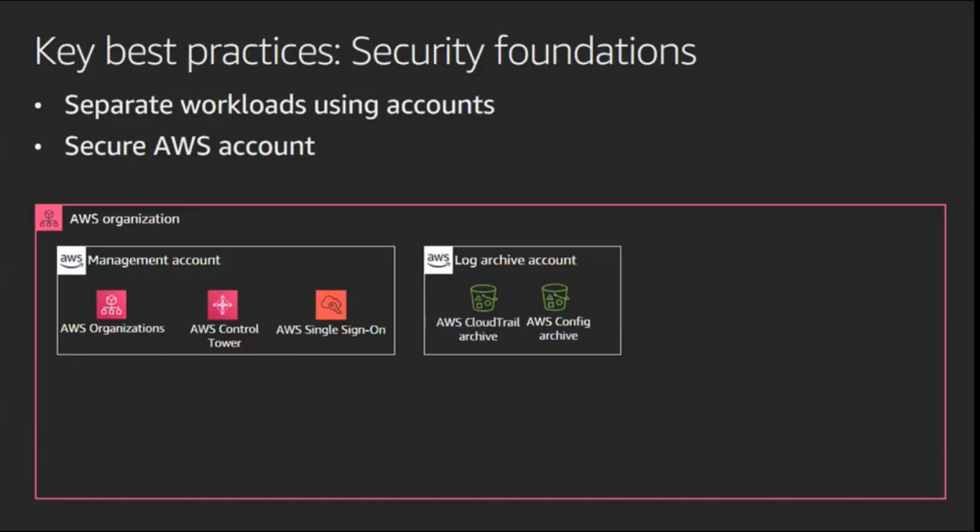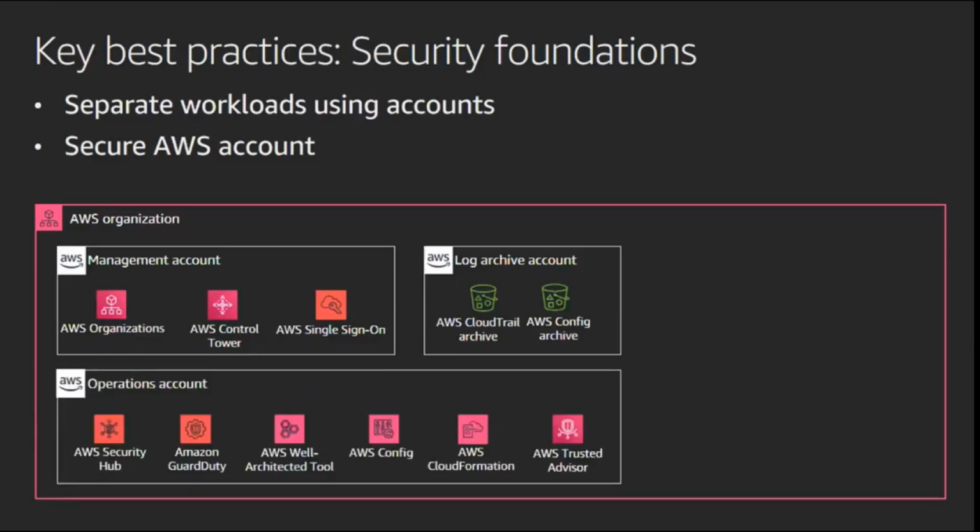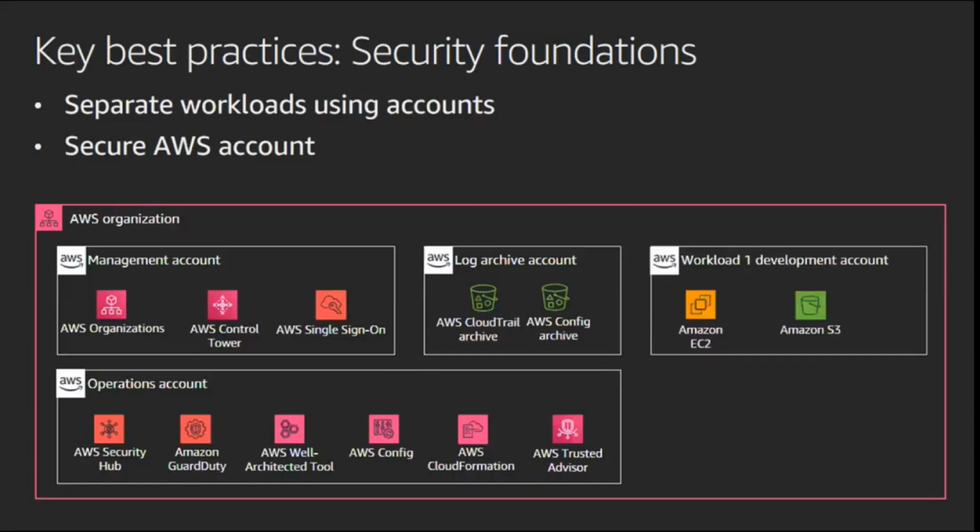Have a log archival account. For key logs, you securely and safely move CloudTrail and Config so that you can do forensics whenever you have the need. It just has read-only access across the different accounts that you will have for your organization. The third is a security operations account. You install your security tools there, and it has access to other accounts, so they can do other security-related operations. And then finally, there are your actual workloads.